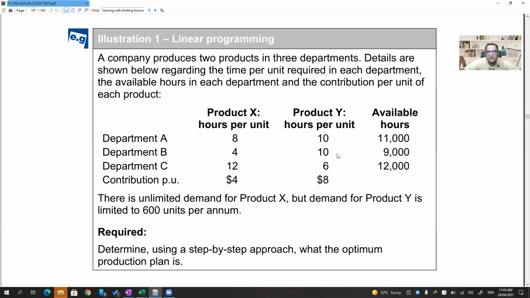So 8 into X plus 10 into Y. If I'm assuming X units are produced, 8 into X plus 10 into Y should be less than or equal to 11,000. Similarly here, 4 into X plus 10 into Y should be less than or equal to 9,000. 12X plus 6Y should be less than or equal to 12,000. Correct?